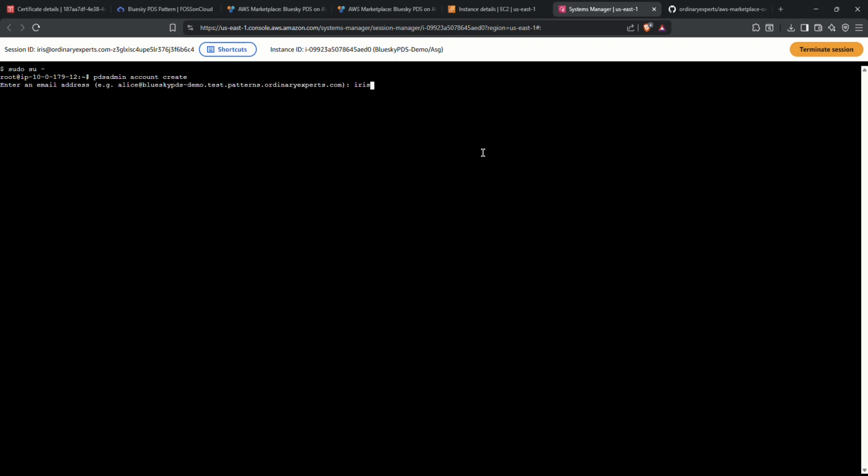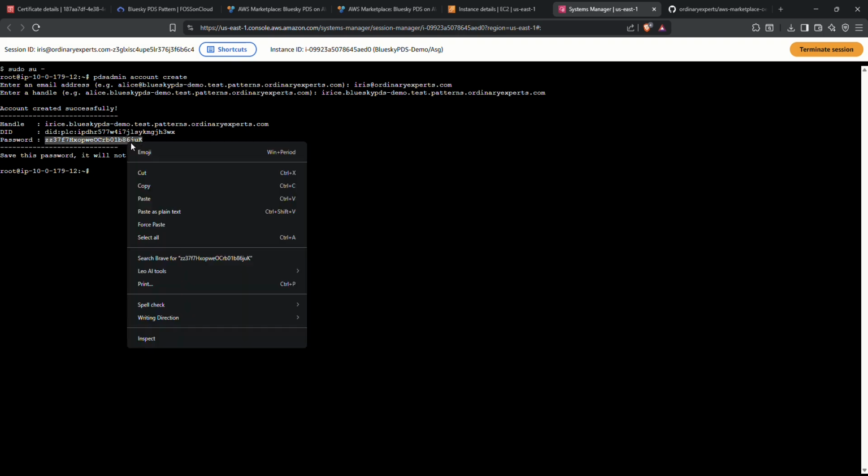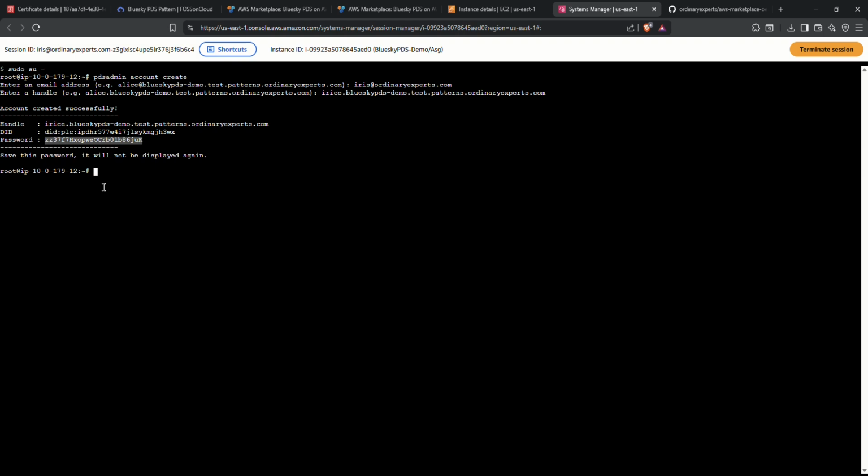It'll prompt you first for an email, which I will use iris@ordinaryexperts.com, and then a handle. And you're going to want to use your username, so iris, and then the DNS hostname that you used to create this instance. Now we can see the account was successfully created with the handle, the DID, and the password. You'll want to make sure to save this password as it will not be displayed again.